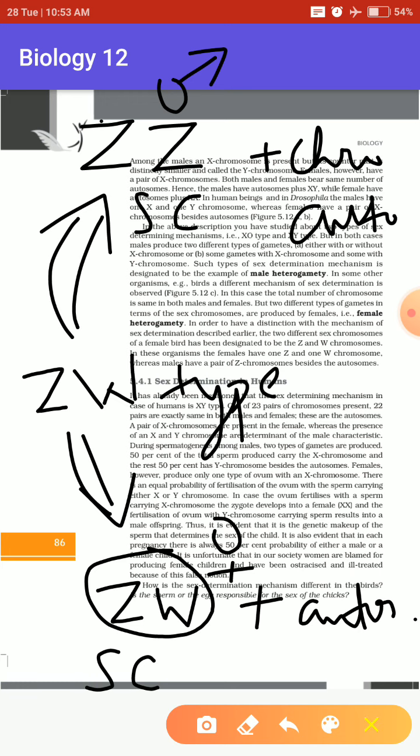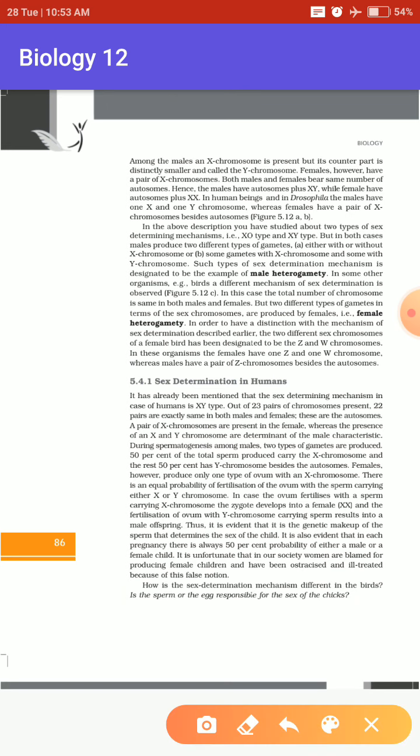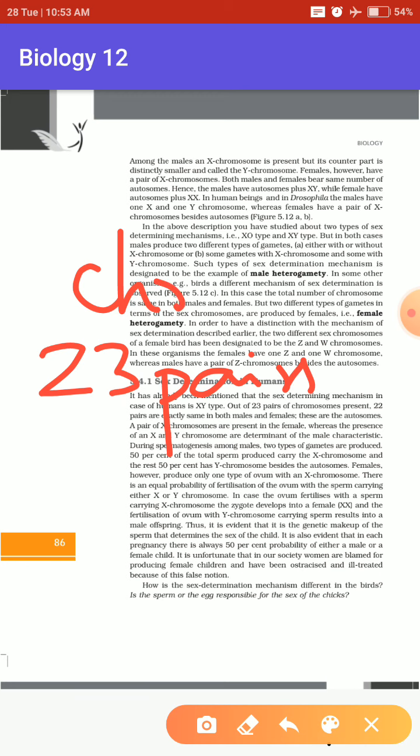Now coming to gender determination, how to find the gender of humans. We said that even in humans we have this XY type of scenario. How many total chromosomes does a human being have? Human beings have 23 pairs of chromosomes, as we studied in the very first chapter.